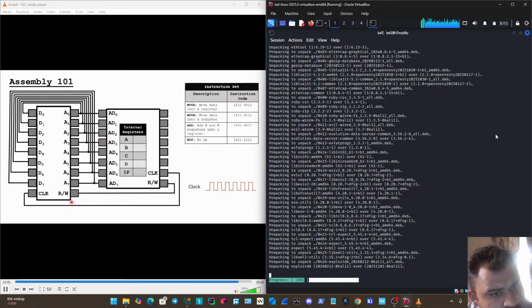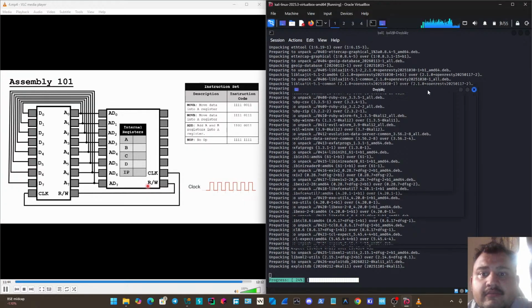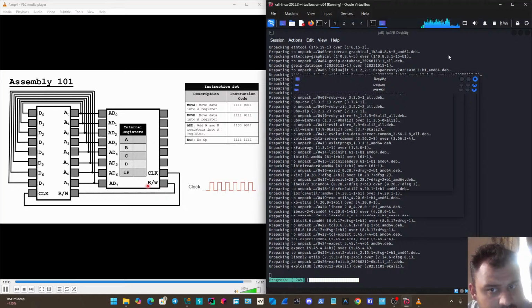So we have this read or write, and when the processor wants to send out to get an address, it will say, okay, I'm writing. And then when it wants to read that data back in, it will say that it's reading. So now I think we have a pretty good understanding here of how this is all hooked up. We can actually start writing out our actual really basic program.